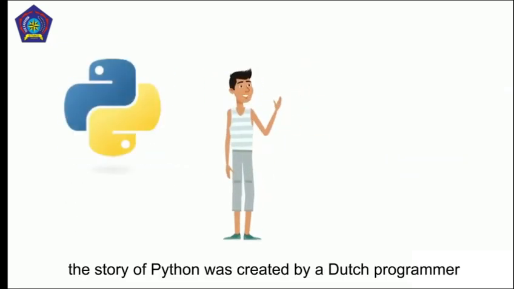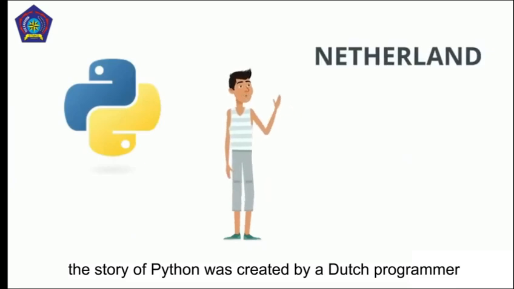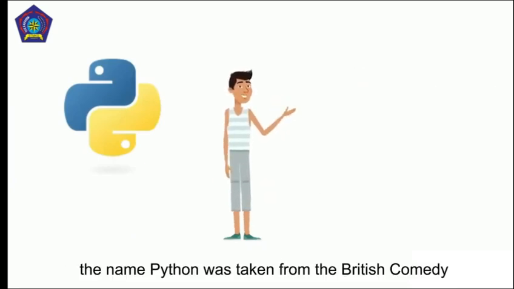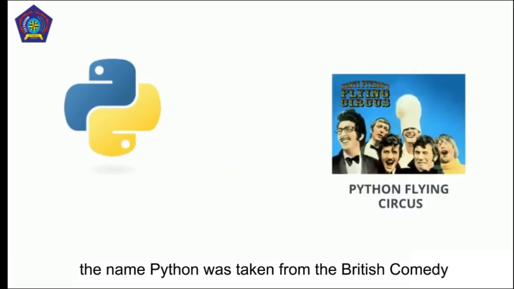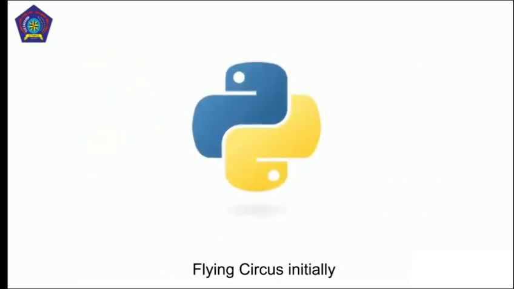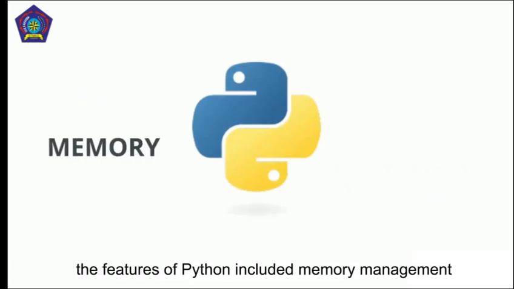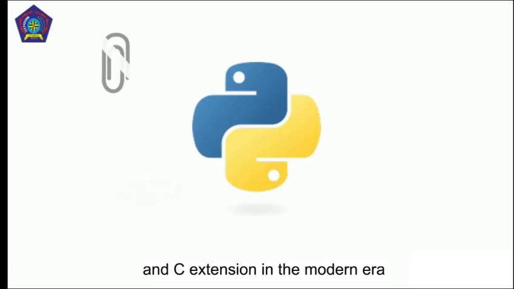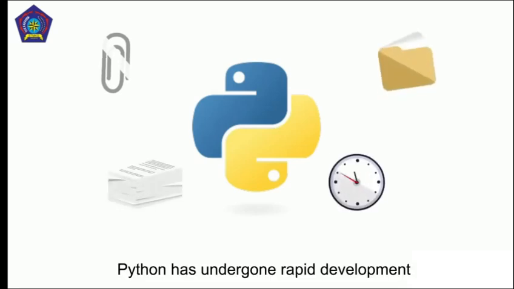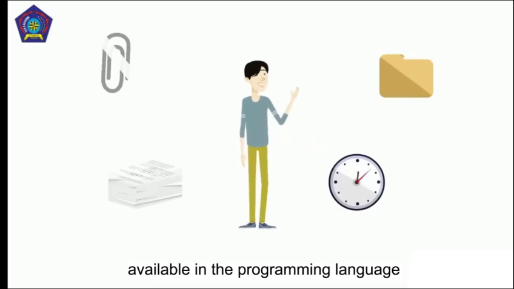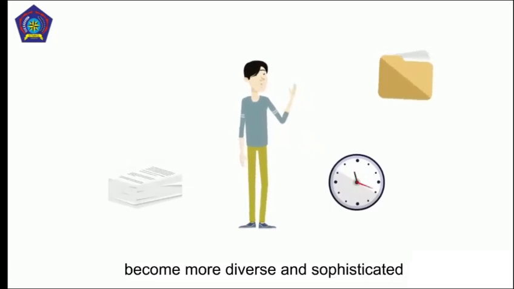The story of Python: it was created by a Dutch programmer named Guido van Rossum in 1989. The name Python was taken from the British comedy group, namely Monty Python's Flying Circus. Initially, the features of Python included memory management and C extension. In the modern era, Python has undergone rapid development, with the features available in the programming language becoming more diverse and sophisticated.